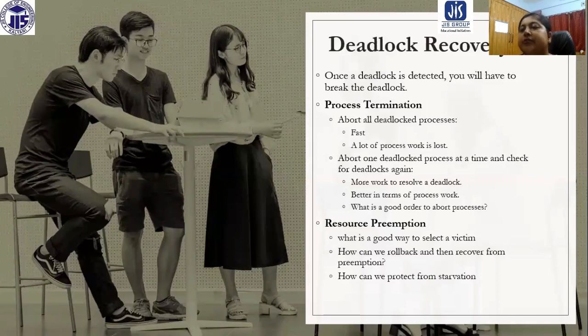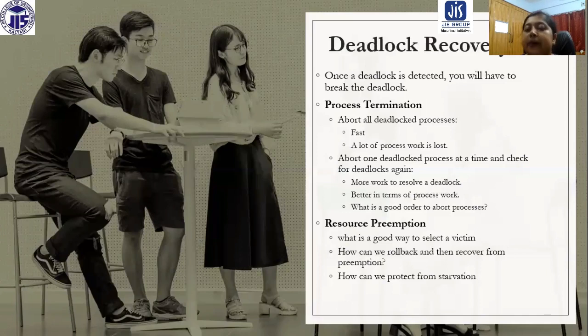So it will take more time and more work also, but it is better in terms of process work, because if one process is aborted and the other processes are alive, then whatever execution was done by all the other processes is not going to be wasted. So it is better in terms of process work, but we need to take care which process is going to be aborted first.